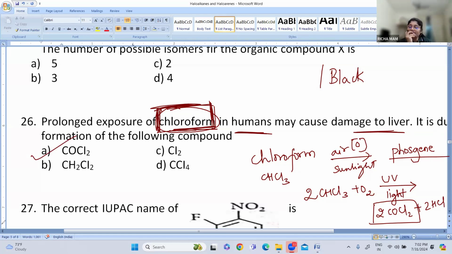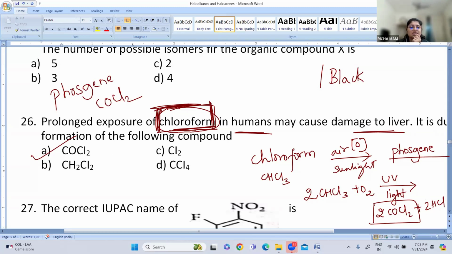If a person is continuously exposed to chloroform, what will happen? Its liver will be damaged. Why? Because when chloroform reacts with air in the presence of sunlight, it is converted into a very poisonous gas, and that gas formed is phosgene gas, COCl2. I've written the reaction here: 2CHCl3 plus O2 in the presence of UV light forms COCl2 plus HCl.